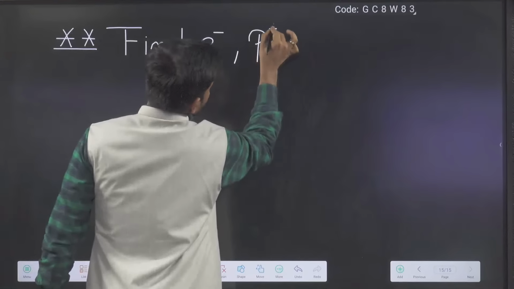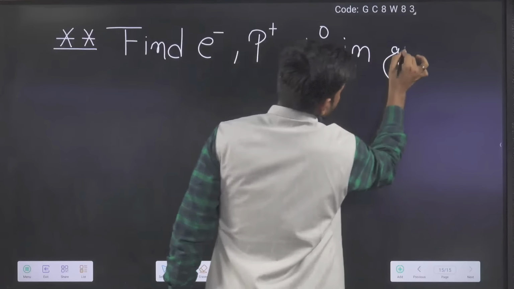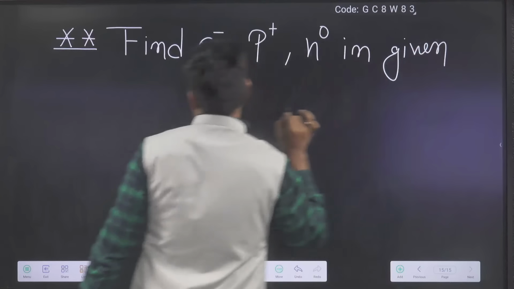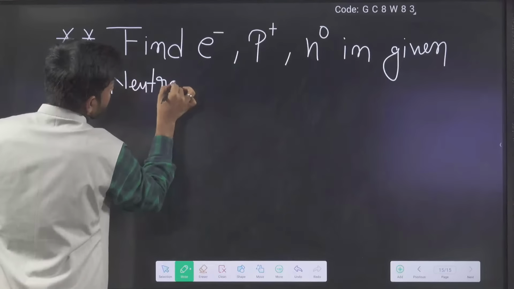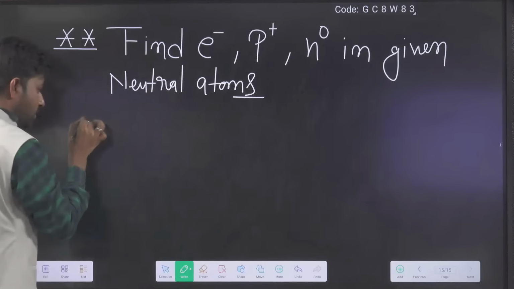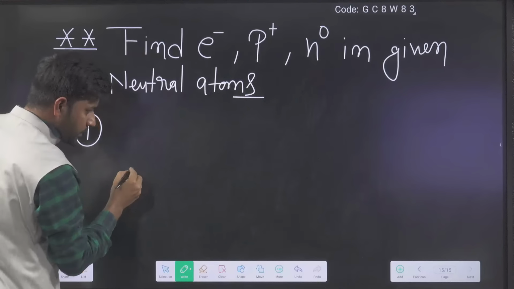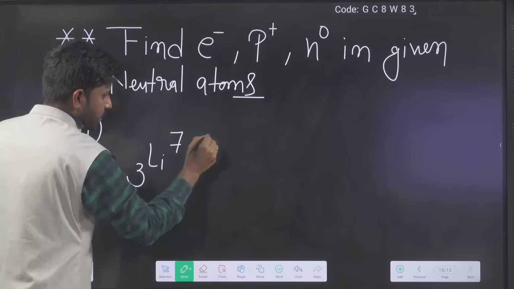Now, find the electrons, protons, and neutrons in the given neutral atoms. First, 3Li7.